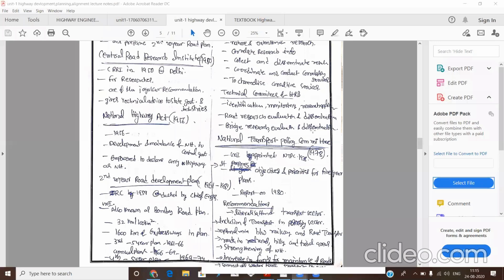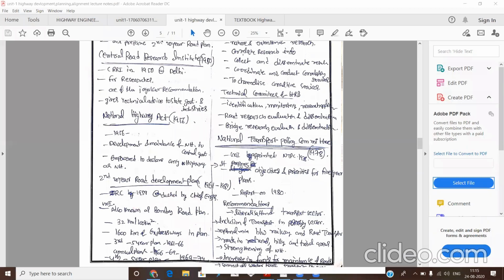The second 20-year road development plan was formed for the years 1961 to 1981. It was initiated by the IRC in 1959, conducted by the chief engineers of all the governments of various states.